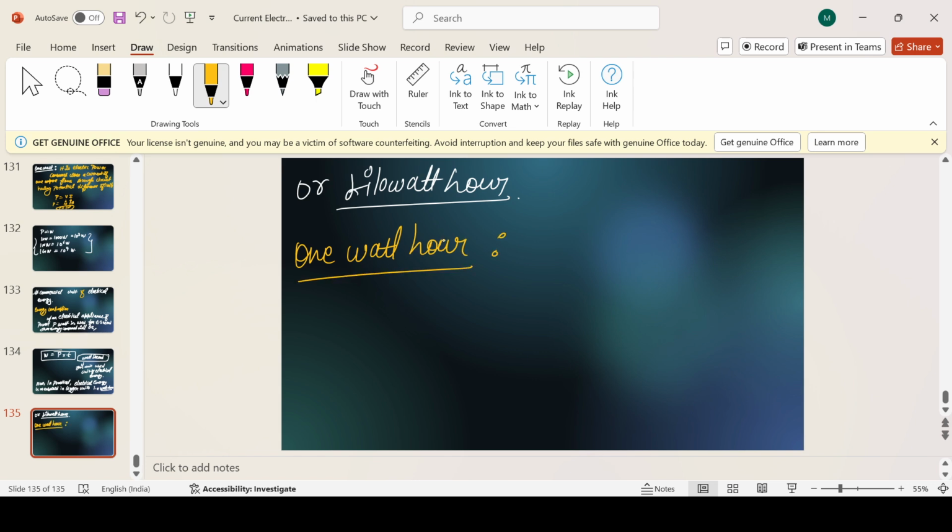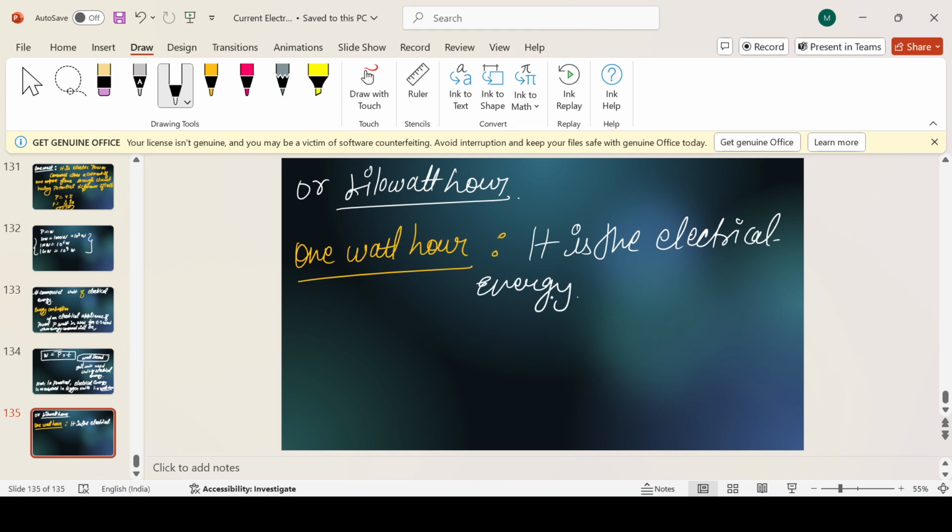1 watt hour. Clear? So what is 1 watt hour? It is the electrical energy. One more part will be there, one more lecture on this, because numericals are left, that's why.